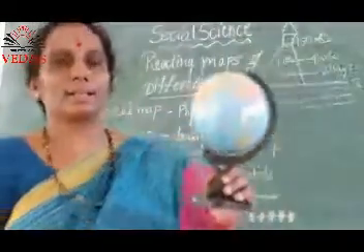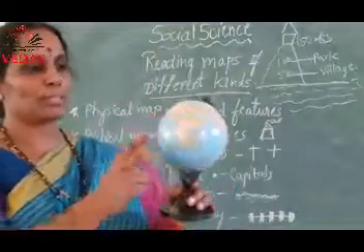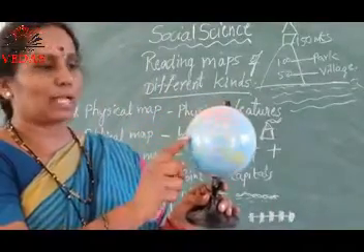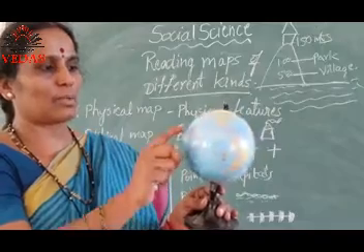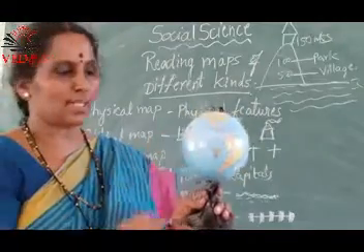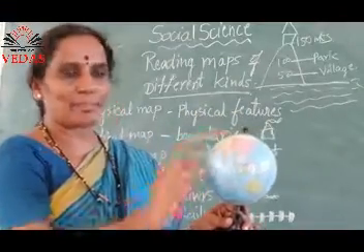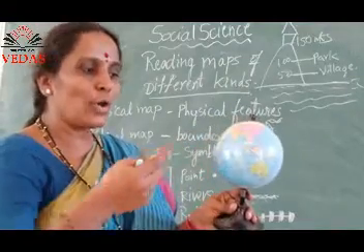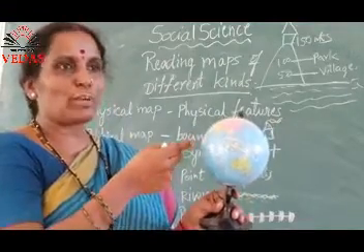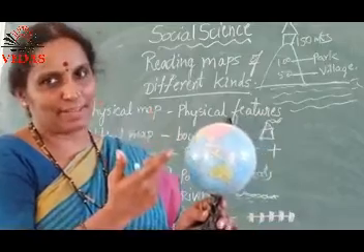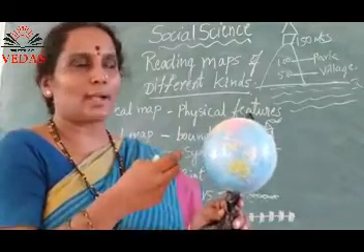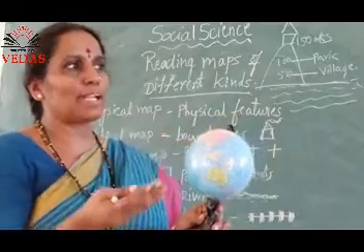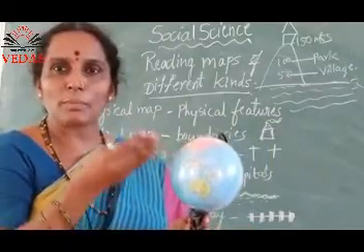See children, this is the globe. These are all water bodies. Wherever you see the blue color, those are all water bodies, and this is the land area. From here, from this blue color, when you go into the land, you will be away from the sea level. మనము అంటే ఒక ఊరికి కానీ లేదు భూభాగానికి కానీ దూరం వెళ్ళినప్పుడల్లా సముద్రానికి మనము దూరం అవుతూ ఉంటాం.